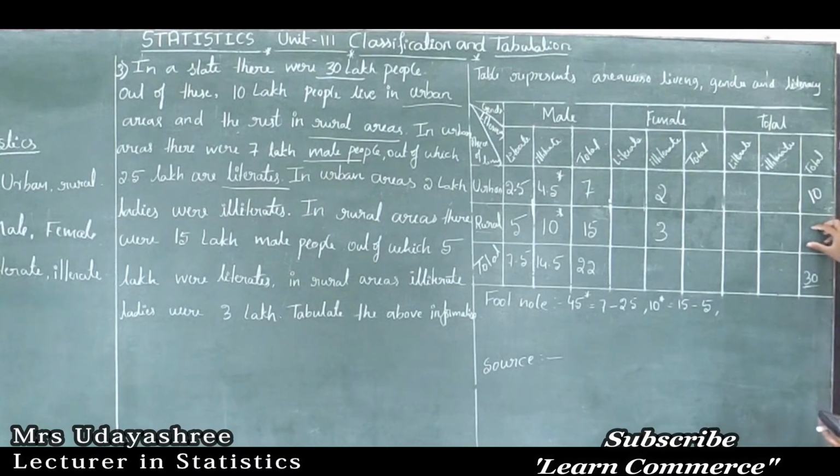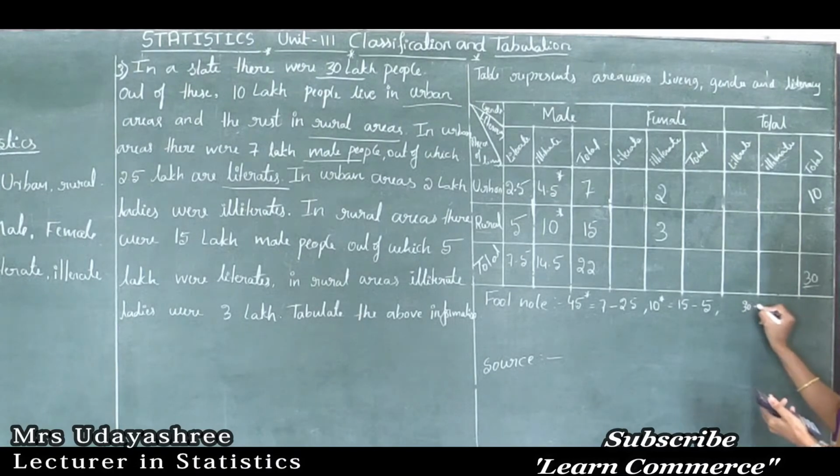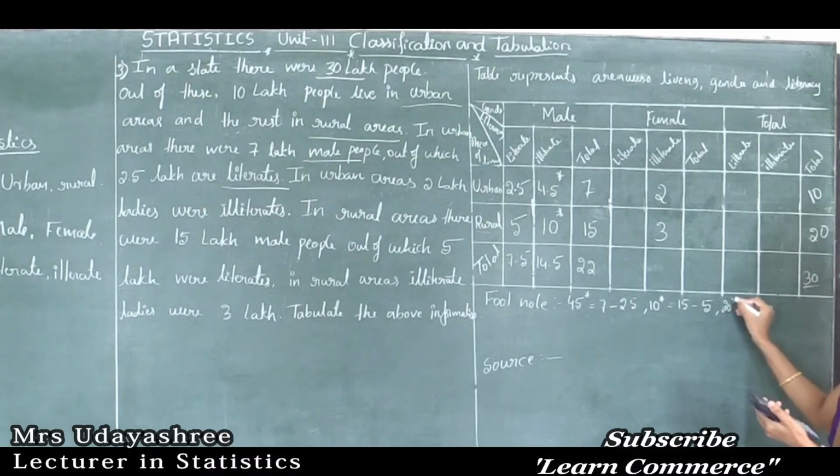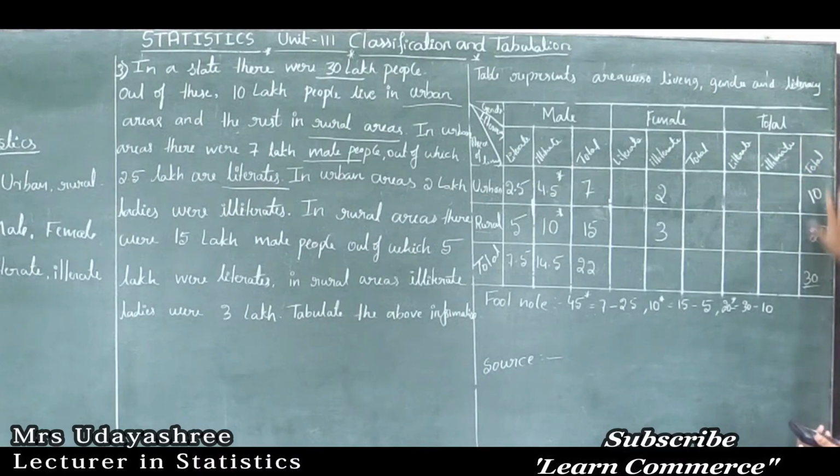Then what about the total number of rural population? So how to find out? From this, if I subtract this value, then I will get this value. So here, 30 minus 10 in the sense what? 20. So how to calculate 20? That is 30 minus 10. So this is all about the total.